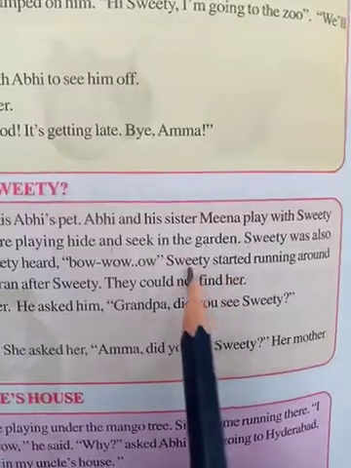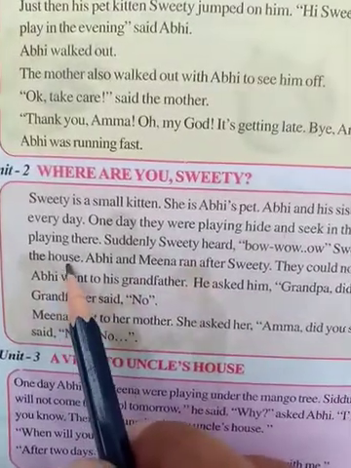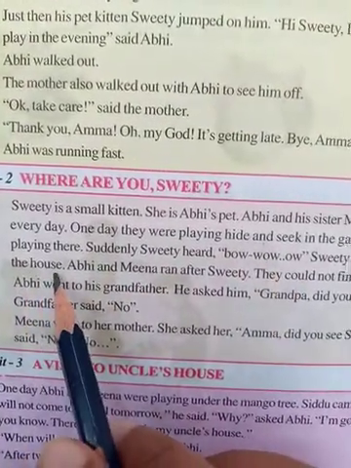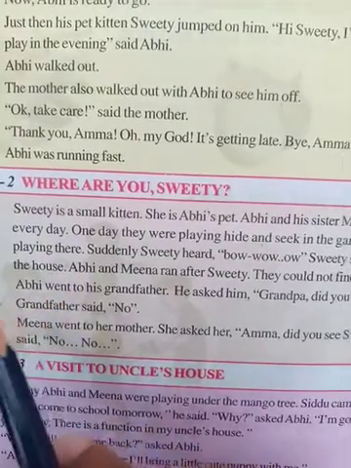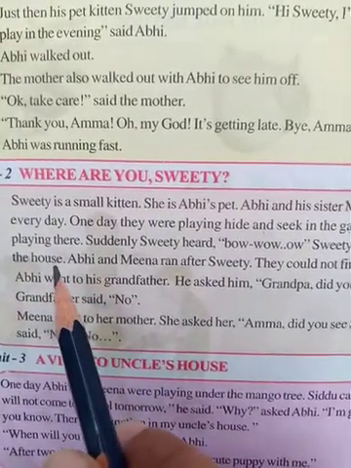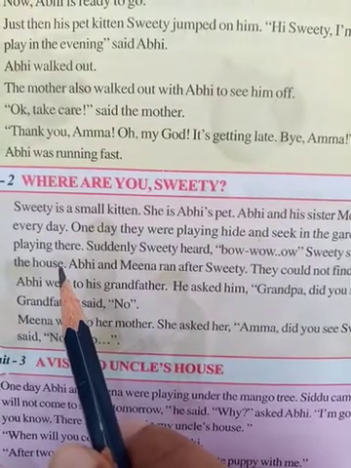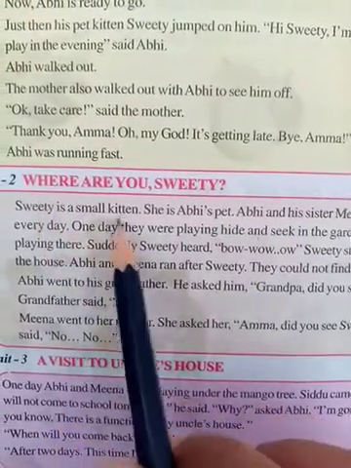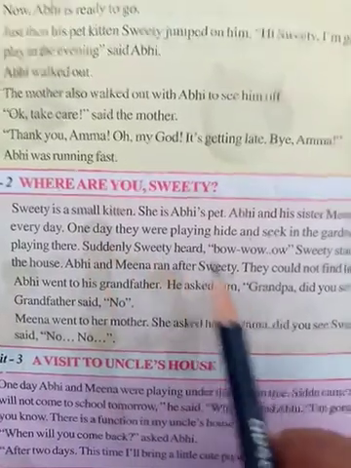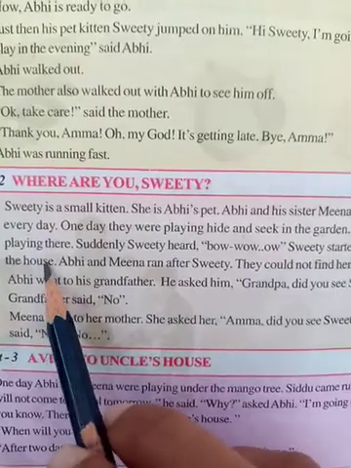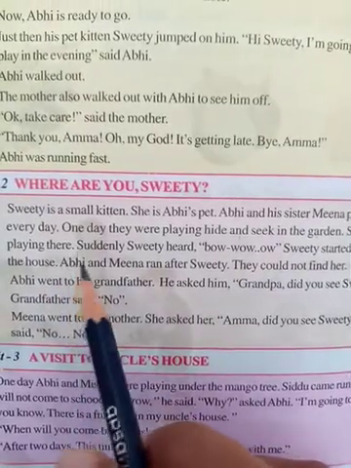Sweetie started running around the house after listening to that bow bow bow sound. Yes or no? Cats are afraid of dogs, right? Yes, here also in the same way. This is Sweetie. It is a small kitten which is afraid of dogs. So by listening to this bow bow bow sound, Sweetie started running all around the house.